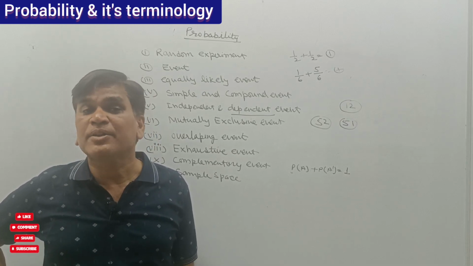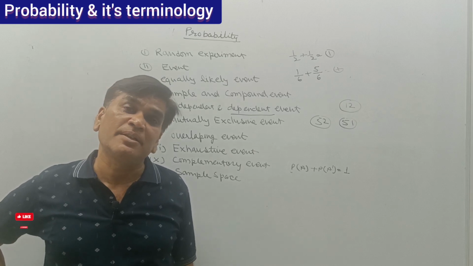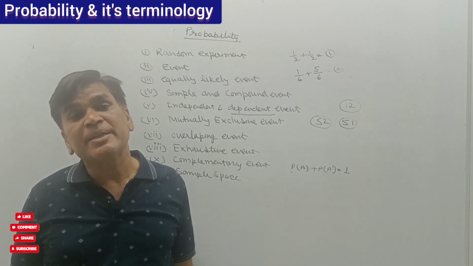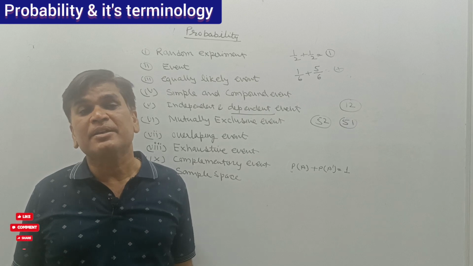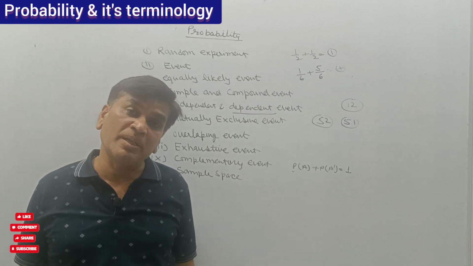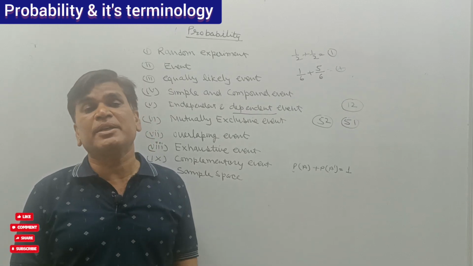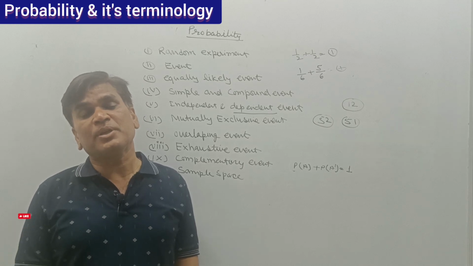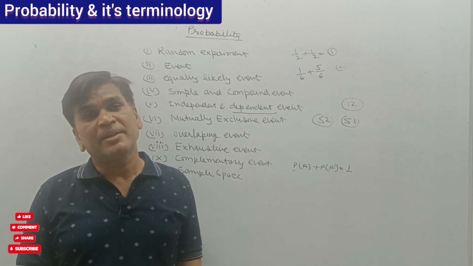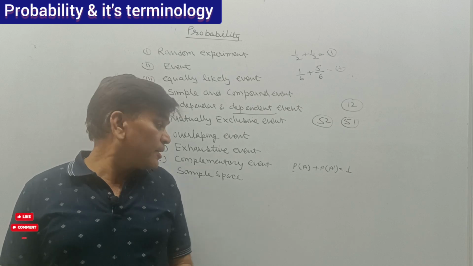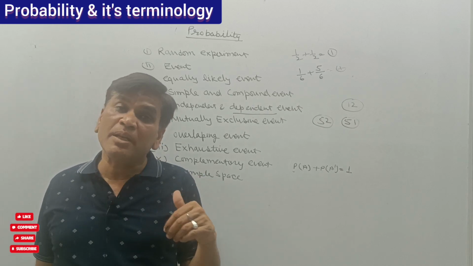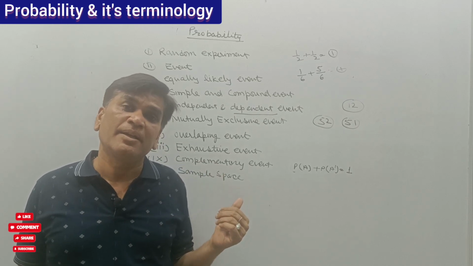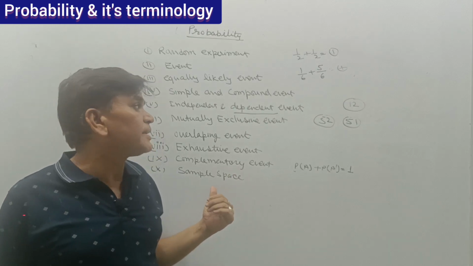But if I am tossing 3 coins simultaneously, there are so many outcomes. There may be all tail, all head, 1 head and 2 tail, 2 head and 1 tail. So the total of all these outcomes is called the sample space.